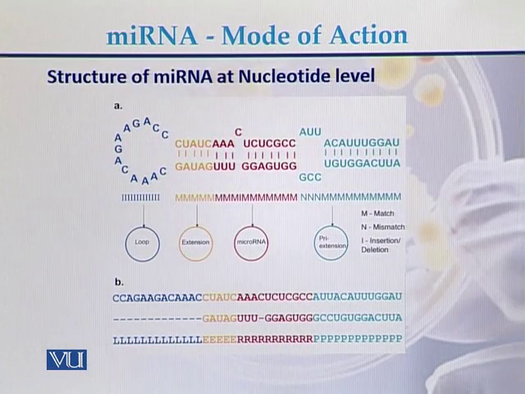This is the structure of miRNA at nucleotide level. There are different regions. This region is called the loop. This is the extension, the microRNA, and the pre-extension region. So these are different regions of the miRNA at nucleotide level, and these are the nucleotide sequences of a typical miRNA.